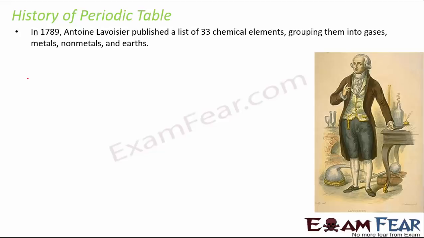Okay, so let's have a quick look at the history of the periodic table, that is, how did we actually come to what we have today. Long back around 1789, it was Lavoisier who published a list of 33 elements, grouping them into gases, metals, non-metals and earths. So just think about it. At that time he could identify only 33 elements, and today we have 118 elements. So someday someone has to start it somewhere, and then gradually it increases. At that time he didn't know much about how to organize them, but yes, he tried to group them into gases, metals, non-metals and earths.